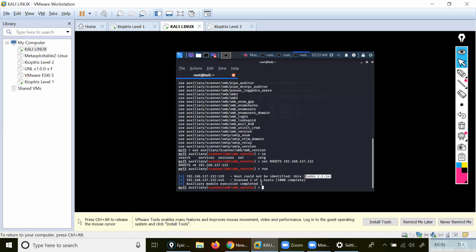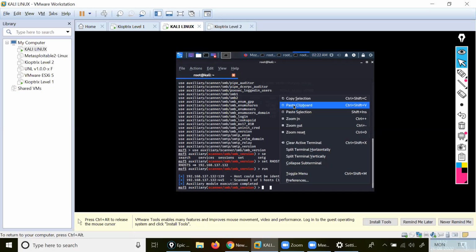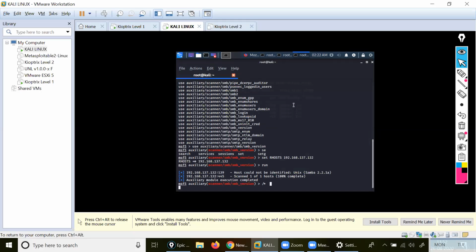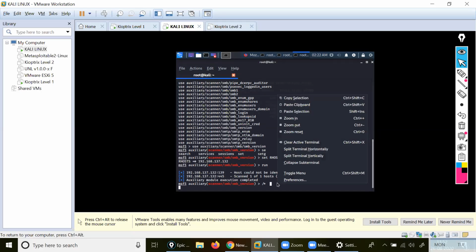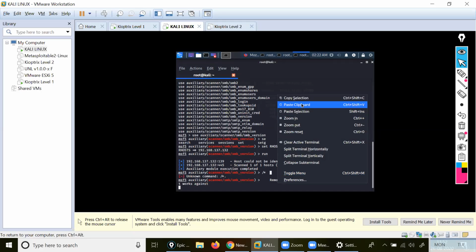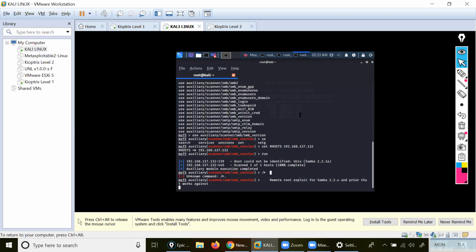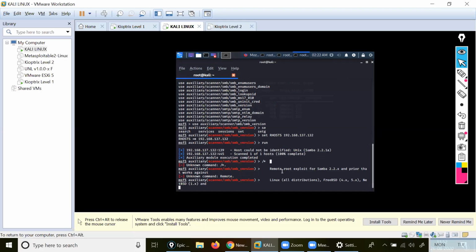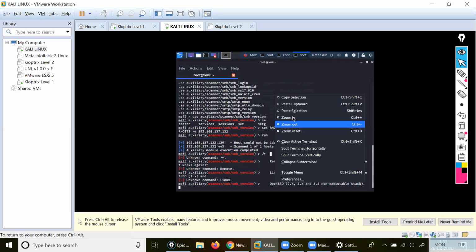You are inside the scanning part, and here you paste it, paste on the clipboard. Wait a minute, we have to paste this selection. Yeah, paste selection.